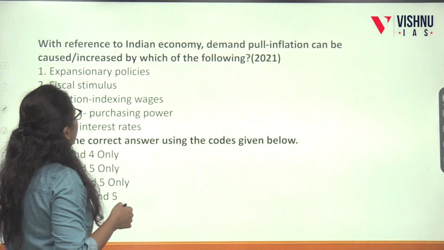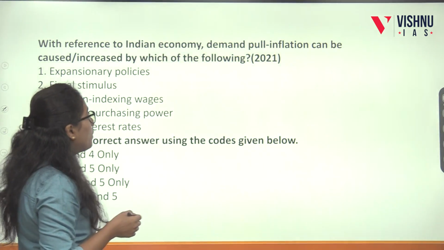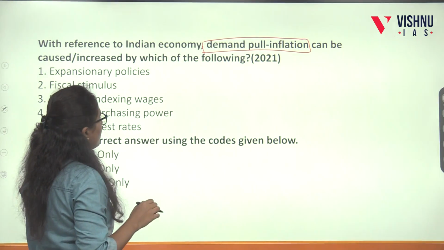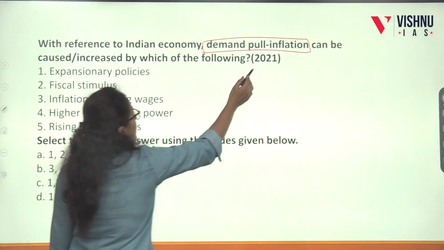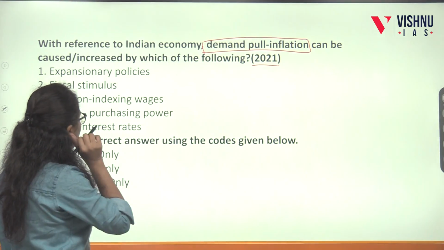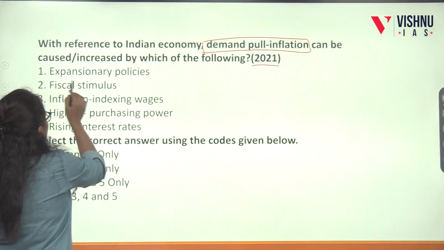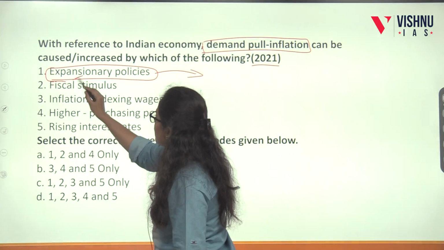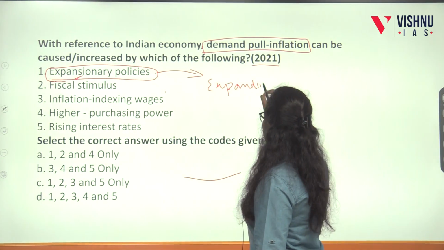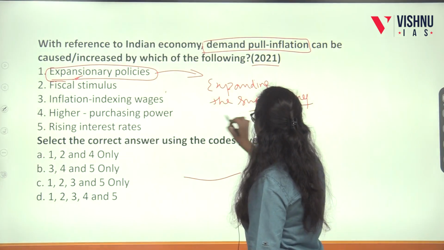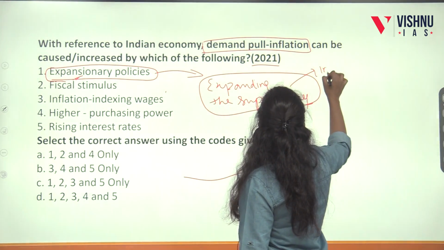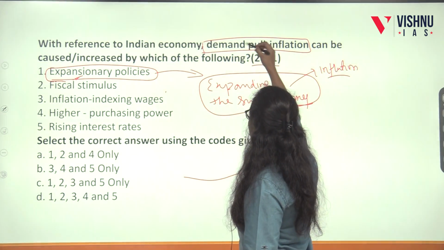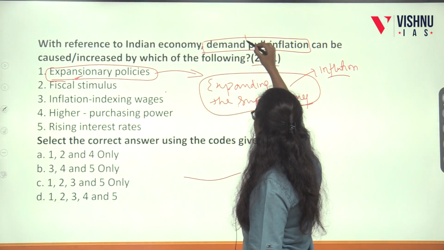Then comes, with reference to the Indian economy, demand pull inflation. This is a type of inflation, can be caused or increased by which of the following? This question was asked in 2021. Let's see the options. Expansionary policies. What is expansionary policy? The literal meaning of expansionary policies is expanding the money supply in the economy. This expanding of the money supply will increase the inflation, and it is a reason for demand pull inflation.